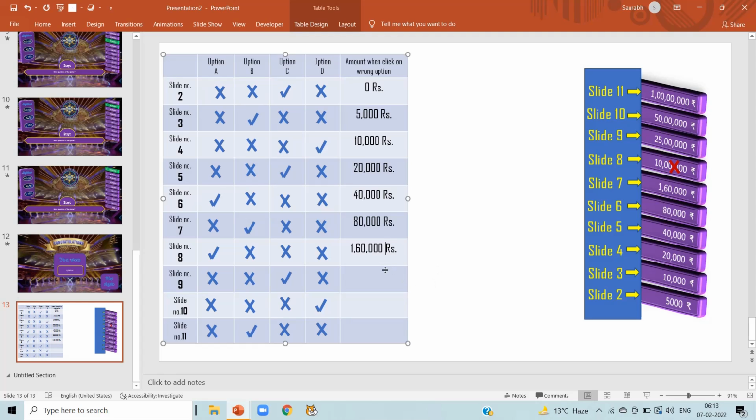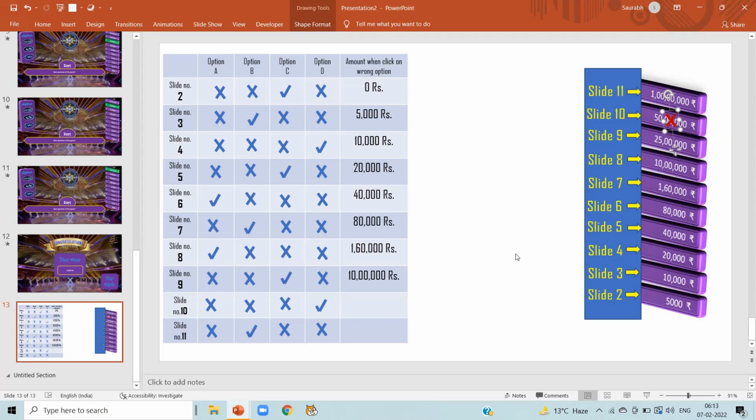Similarly, in slide number 9, when we click on the wrong option, we don't get the prize money of 25 lakh here. But we have given correct answer in our last question, so we get the prize money of 10 lakh here. Similarly, in slide number 10,